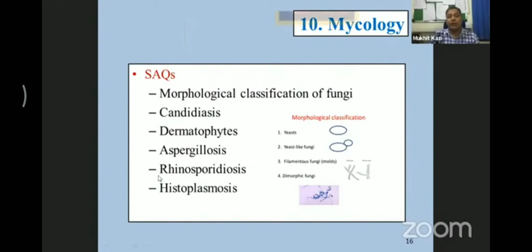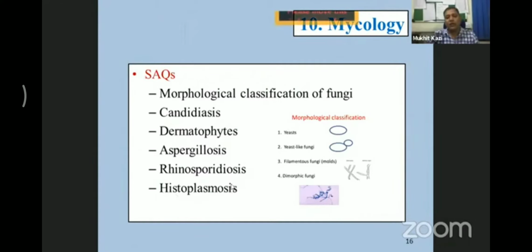If you prepare rhinosporidiosis in microbiology, you can use this knowledge even in pathology. Even in pathology, you can expect a short answer question on rhinosporidiosis. Even if you have done the written part from pathology, you will still get a few marks, but definitely don't make that mistake. In microbiology, what we expect is the morphological characteristics of that organism. How do you cultivate that organism? What are the different diseases they cause? What are the clinical features they have? And then laboratory diagnostics. In laboratory diagnostics, as I said, specimen collection, microscopy, cultivation, and then identification. This is how you have to attempt these questions.